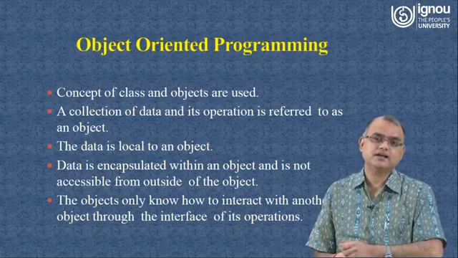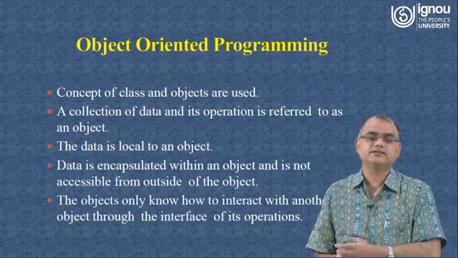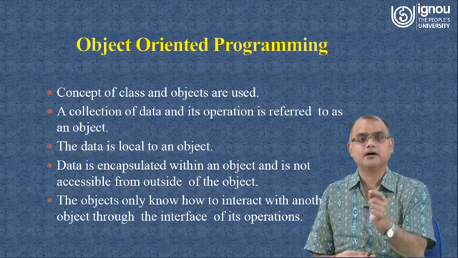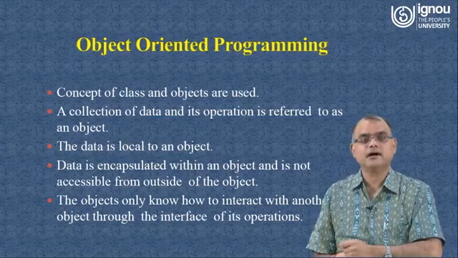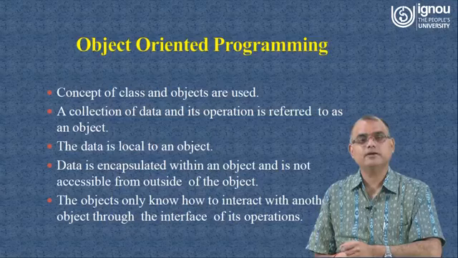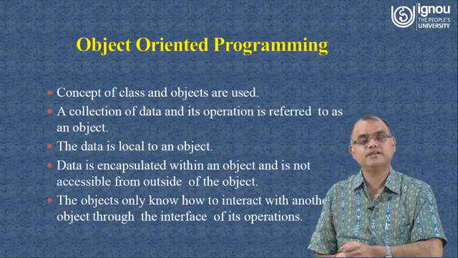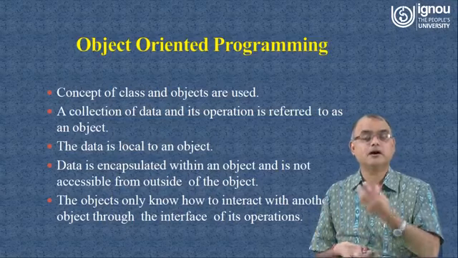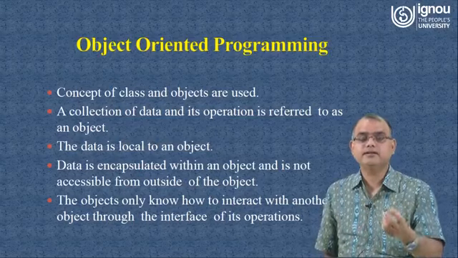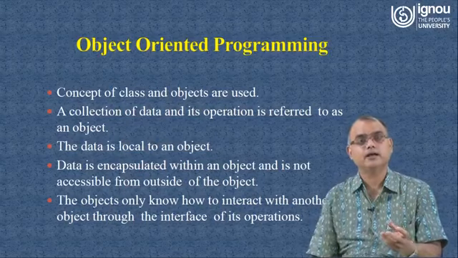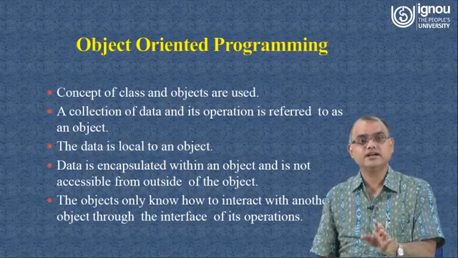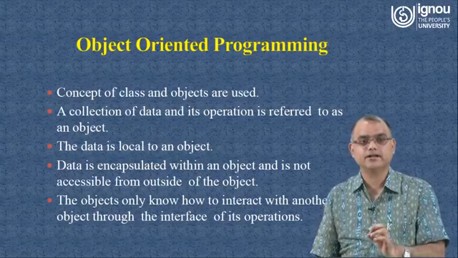Now the question arises, what operation? When I say its operation, it has a question mark, and we can answer that question when we know the meaning of object, and if we are visualizing one object, what we feel about it, what we think about it, and how we will associate the collection of associated data with that object.